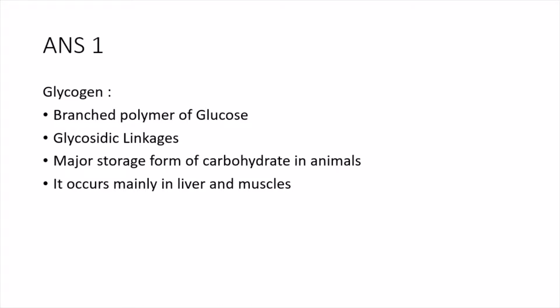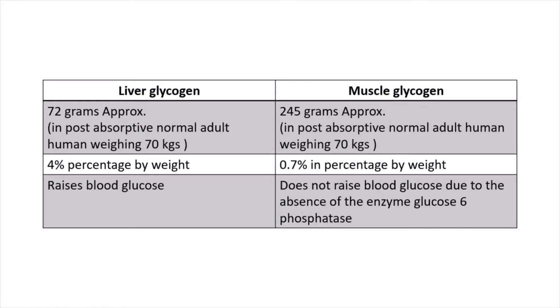Let's see the differences between the two, the liver glycogen and the muscle glycogen. Obviously, muscle glycogen is more as compared to liver glycogen because muscle mass is more. However, percentage by weight, liver will have more glycogen as compared to muscle. The liver glycogen raises blood glucose. However, muscle glycogen does not raise blood glucose due to the absence of the enzyme glucose 6-phosphatase.